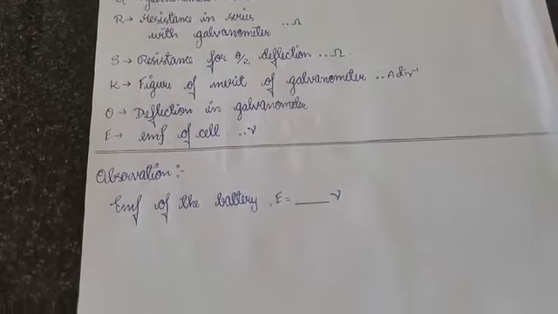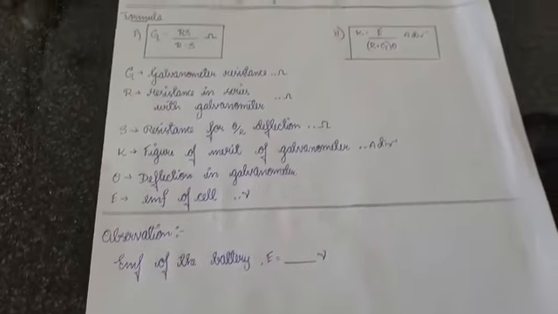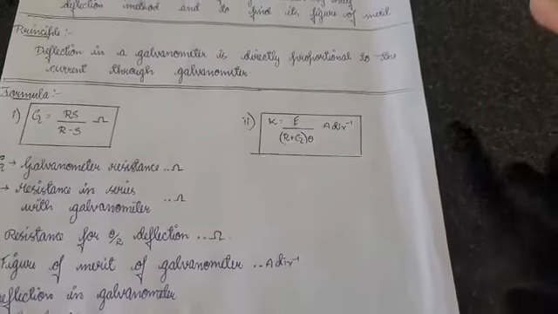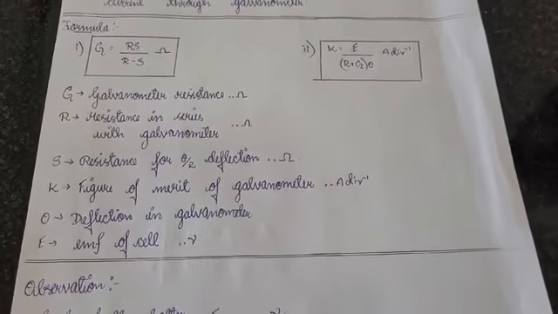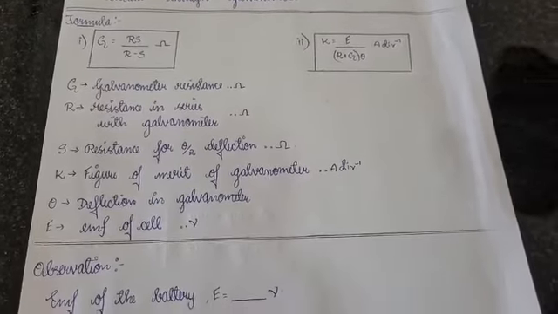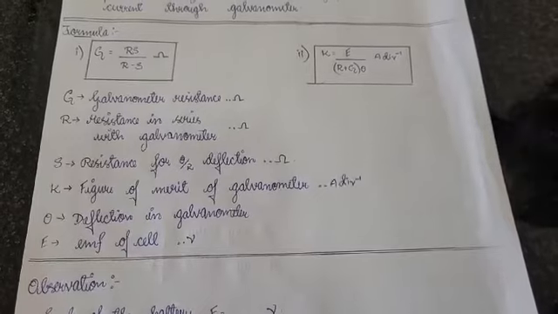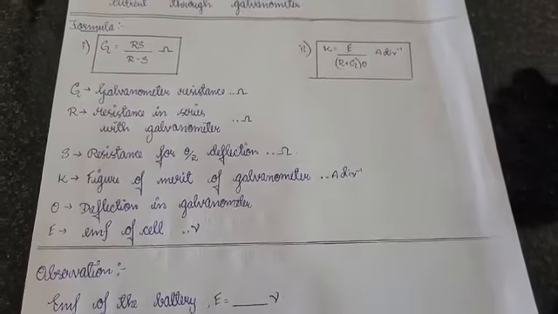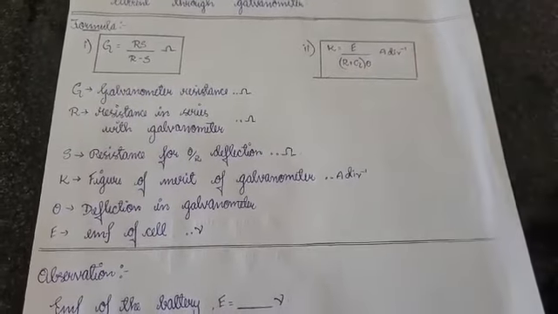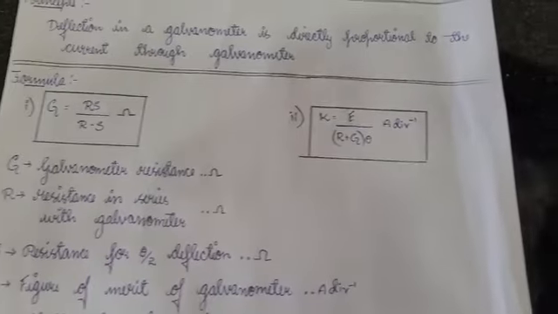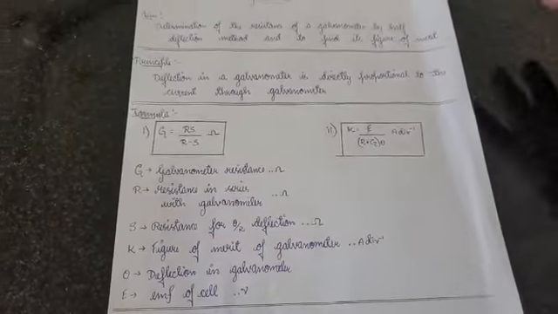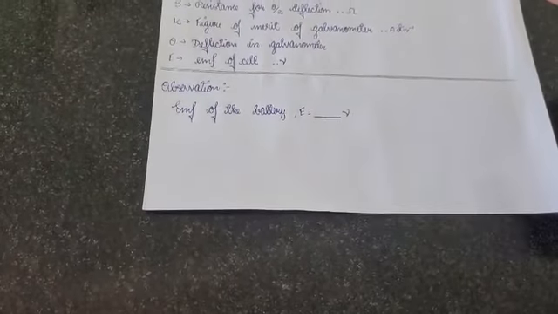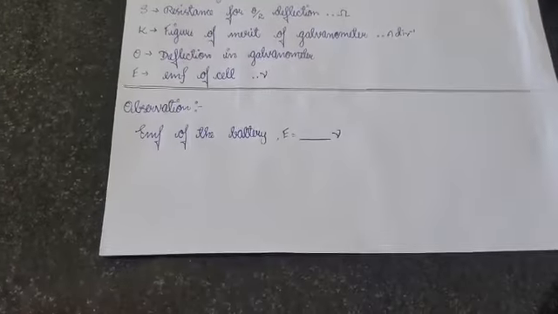The second formula is K is equal to E by (R plus G) whole into theta, where K is the figure of merit of the galvanometer, its unit is ampere per division. E is the EMF of the battery, which is standard, we'll take it as 3 volts. R is the higher resistance and G is the calculated resistance of the galvanometer, and theta is the deflection. Now for the observation, the EMF of the battery is 3 volts.